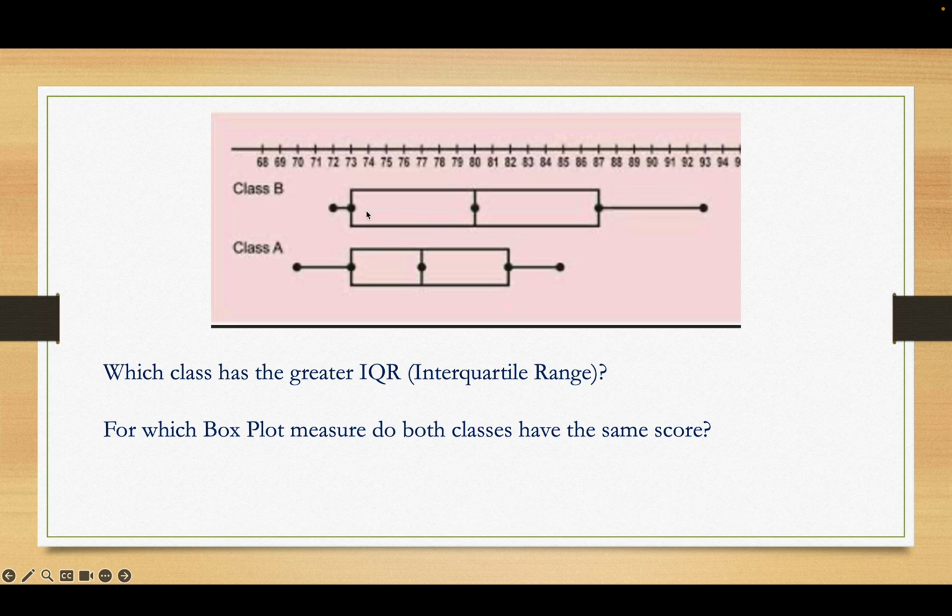Which has a greater interquartile range? Class B, because that's a bigger, wider, spread out area. Which box plot measure do both have the same score? Right here. That would be what? The first or lower quartile.